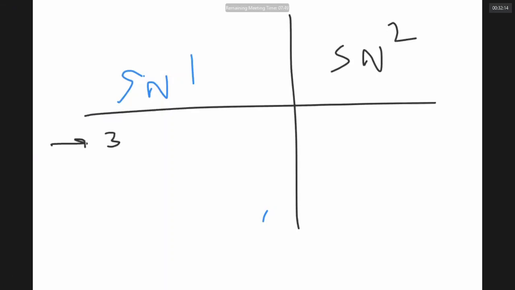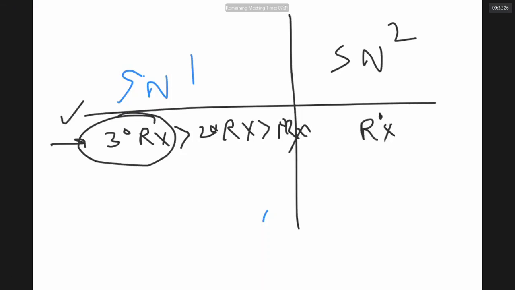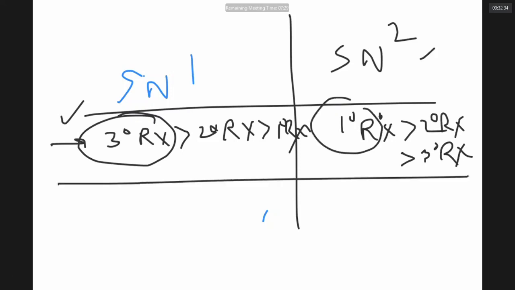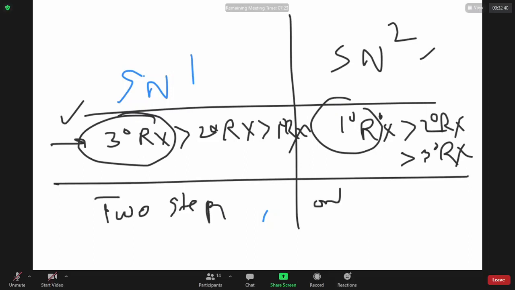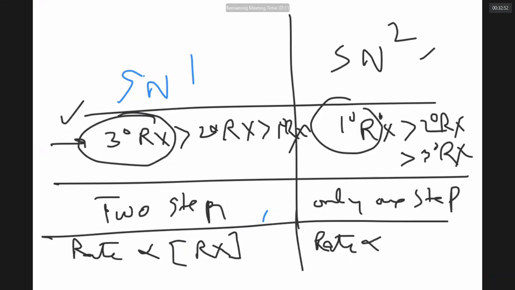It is observed in the case of tertiary alkyl halides greater than secondary alkyl halides greater than primary alkyl halides. Always tertiary alkyl halide will go SN1. For SN2 it is primary alkyl halide greater than secondary alkyl halide greater than tertiary alkyl halide. Always primary alkyl halide undergoes SN2. Here it has 2 steps. Here it has only 1 step. Here rate is directly proportional to the concentration of only the alkyl halide. Here rate is proportional to the concentration of the alkyl halide as well as the incoming nucleophile.